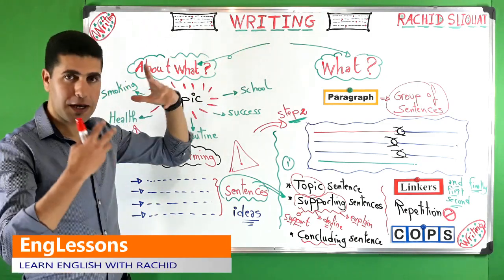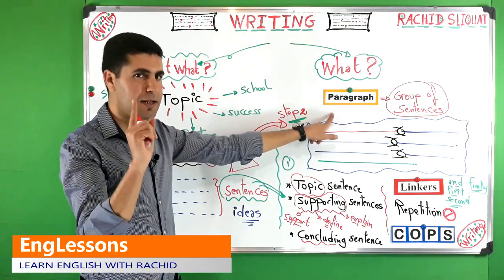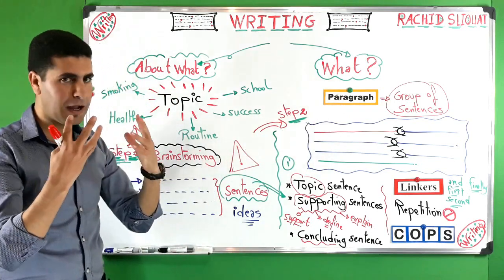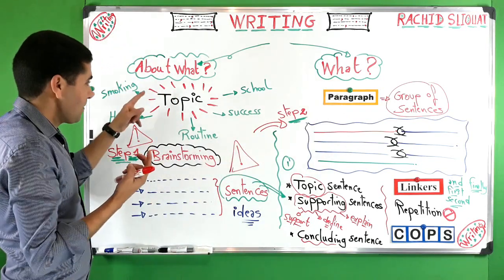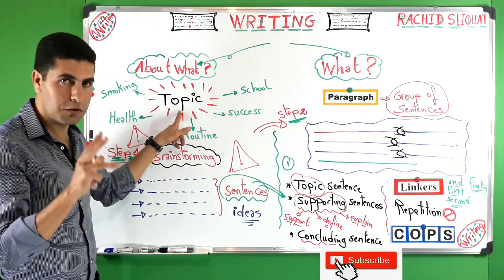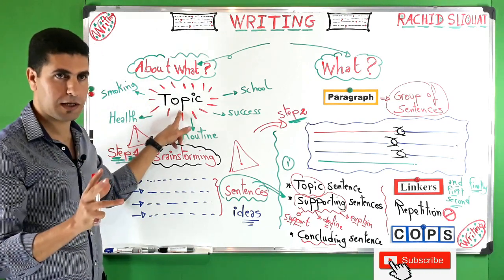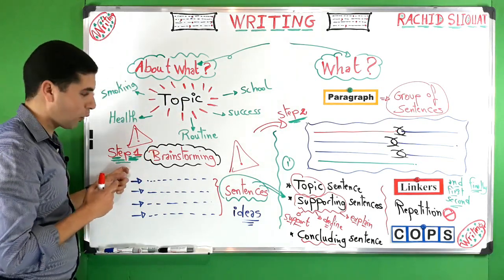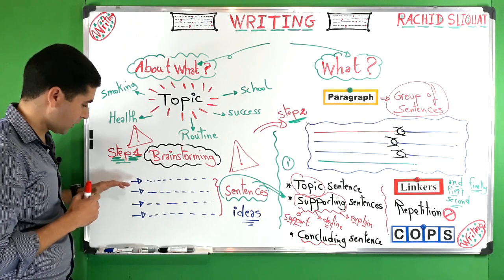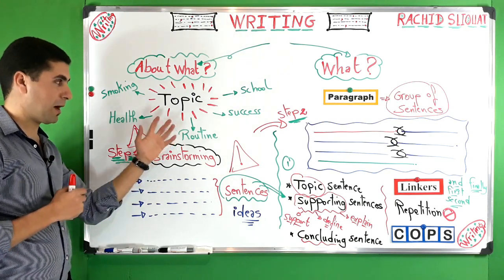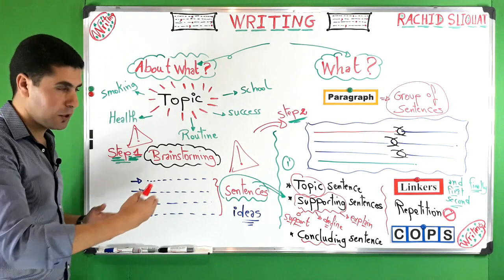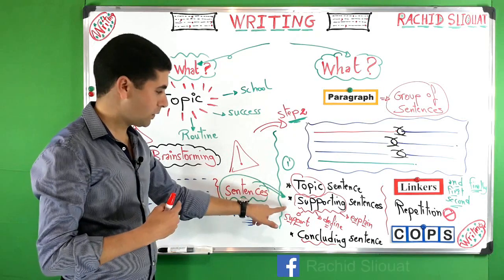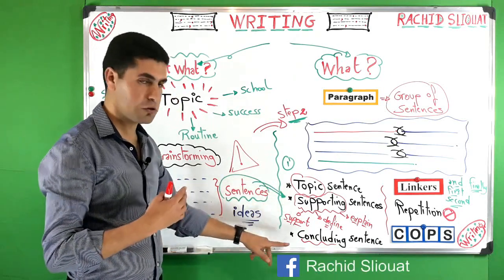So, writing: number one, the first thing I have to learn is writing a paragraph. After that, writing about a topic. You have to learn to know the topic, to understand the topic, and when you know your topic, you go to step number one, which is brainstorming. Write sentences, 1, 2, 3, 4, 5, about the topic. Then you go to writing the paragraph. You start with the topic sentence, supporting sentences, then the concluding sentence.